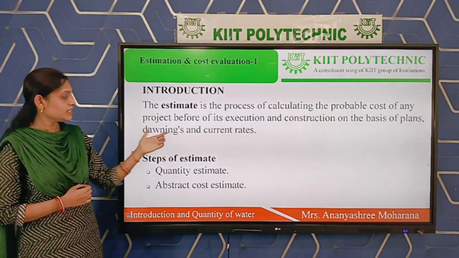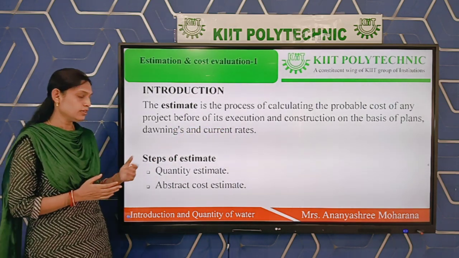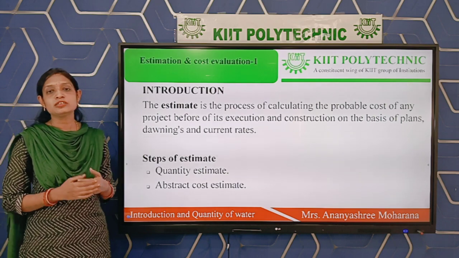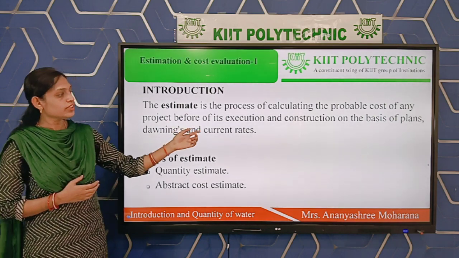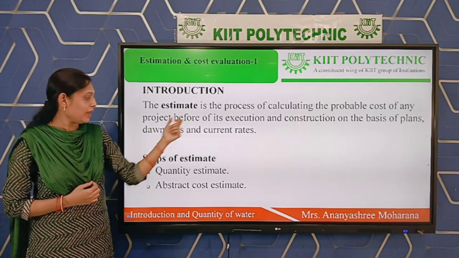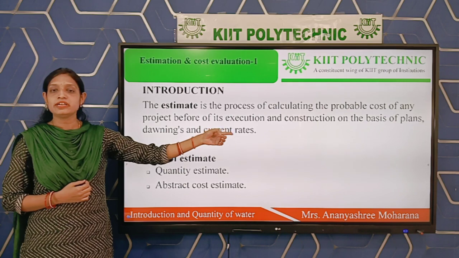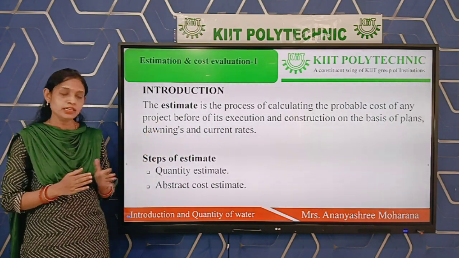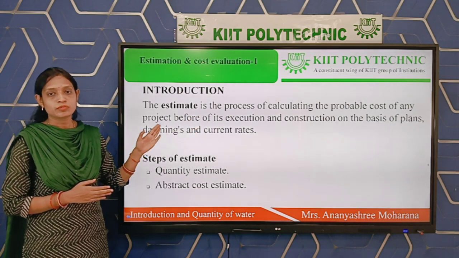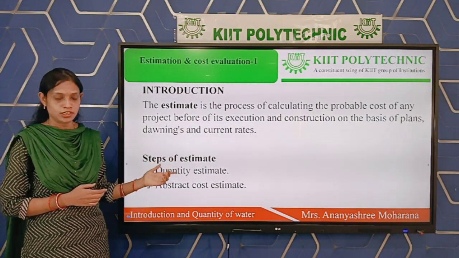On the basis of drawing, suppose we are estimating a building. We have to estimate the cost of a building that we are going to construct or execute. For that we need to prepare plan, drawing, and we have to fix the current rate. That means we have to consider the rate and the drawing of that building. Then what are the steps of an estimation?